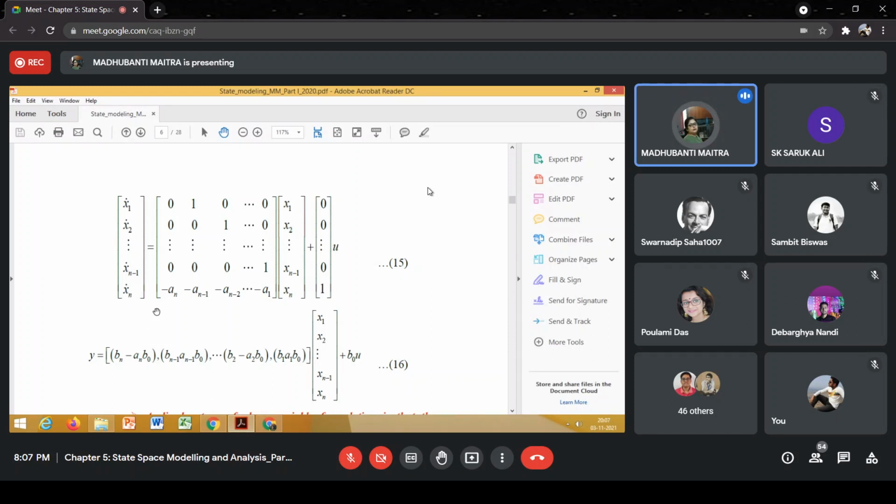Similarly, whether the performance of the system is satisfactory or not, to find that out, we need y(t), how output is varying with time. And if the performance is not satisfactory, then we design a controller. Again, we find out how the controlled system is behaving, that means how the output response of the controlled system is varying with time.